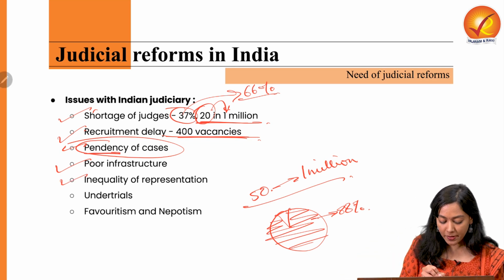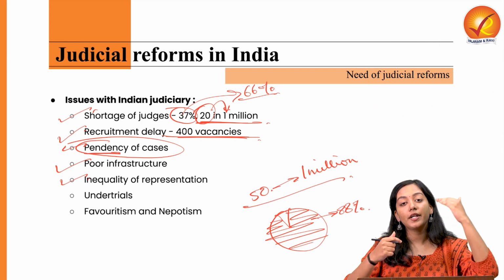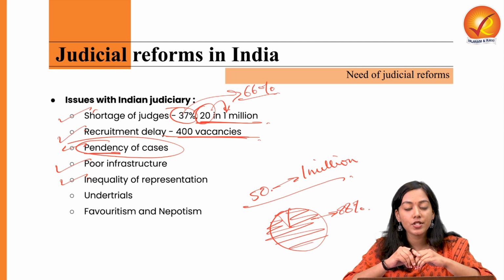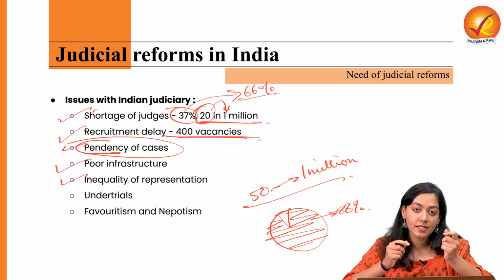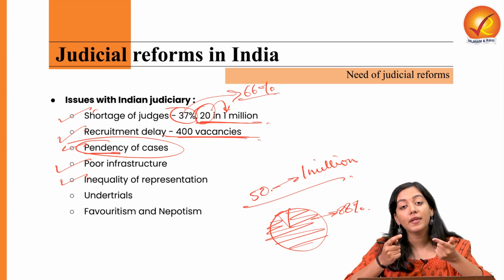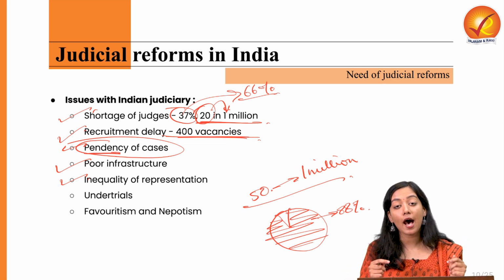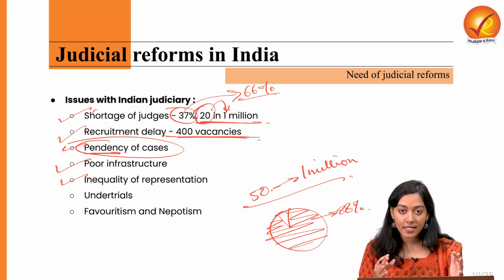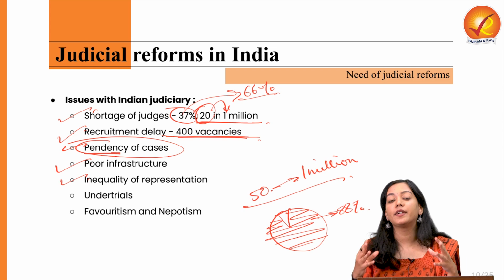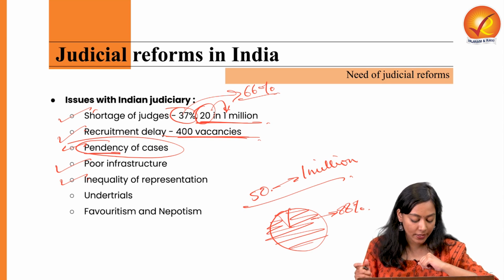Then inequality in representation. The total sanctioned strength of women in the upper tiers of the Indian judiciary is about 1200. Of that 1200, only 80 seats are filled, and of those 80, only 2 belong to the Supreme Court. So we have only 2 women judges in the Supreme Court. Basically there is a huge lack of inclusivity in the upper tiers of the judiciary in India.